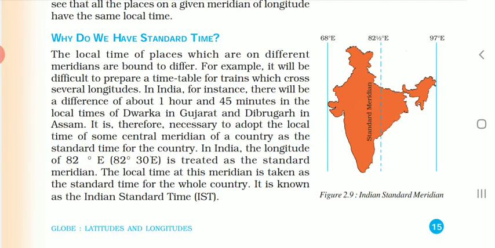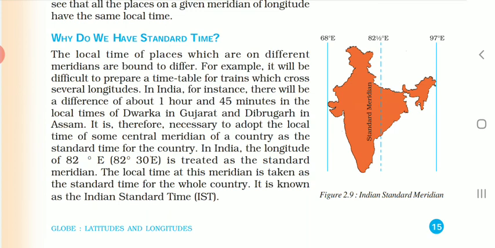As I have already told you in the previous class, the local time for each and every longitude is different, and therefore when you live in a country like India, where there is a difference of almost 30 degrees from east to west, in such conditions there could be two time zones in our country.